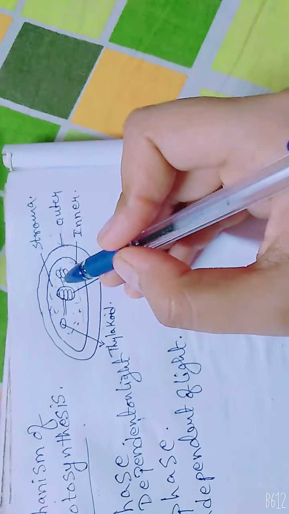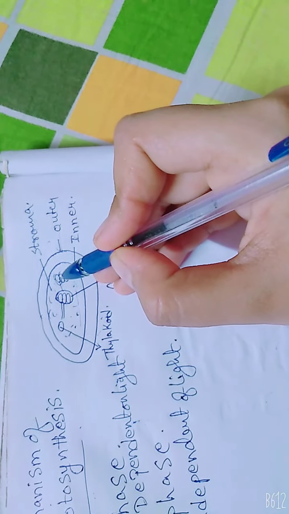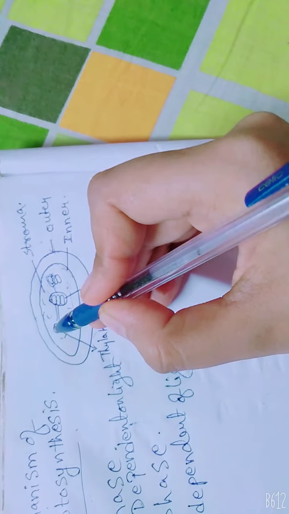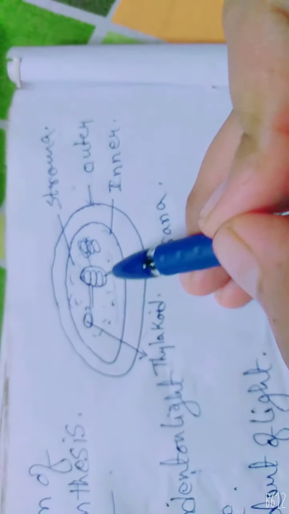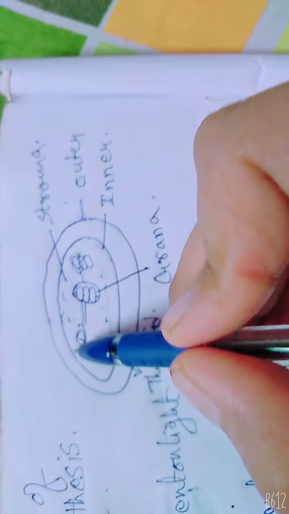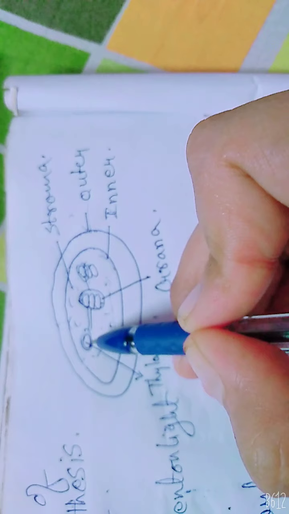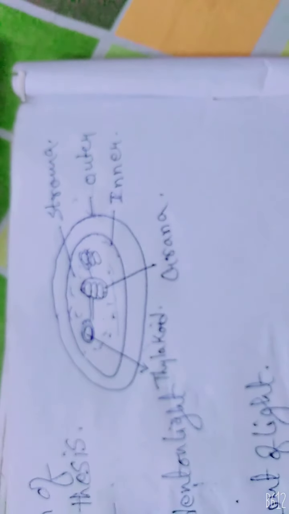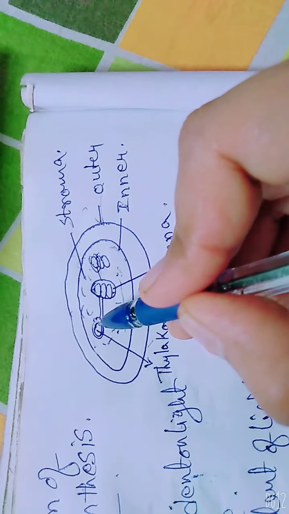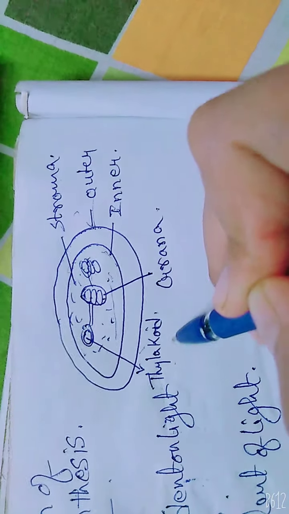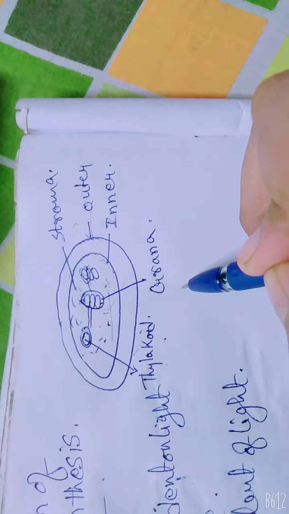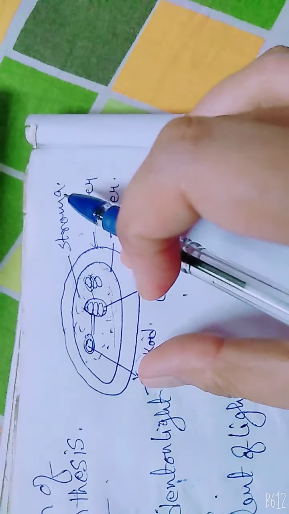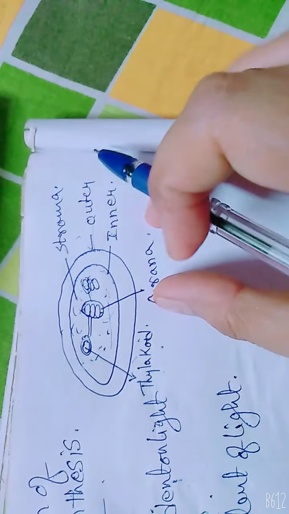Inside the stroma there are many coin-like structures which are arranged in stacks. Each one of the coin-like structures is called a thylakoid, and when they are arranged in a stack, it is called a granum. So inside the stroma the thylakoids are arranged in grana.